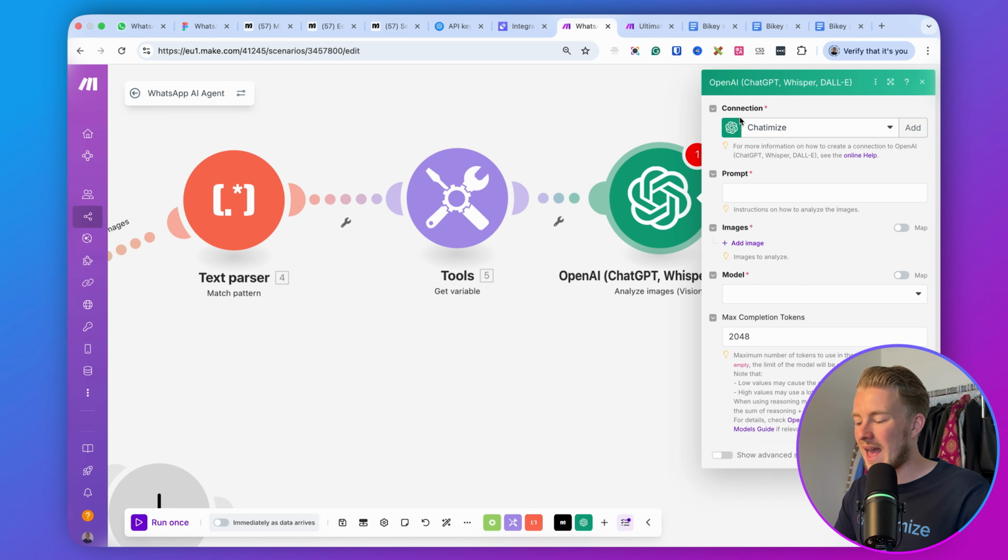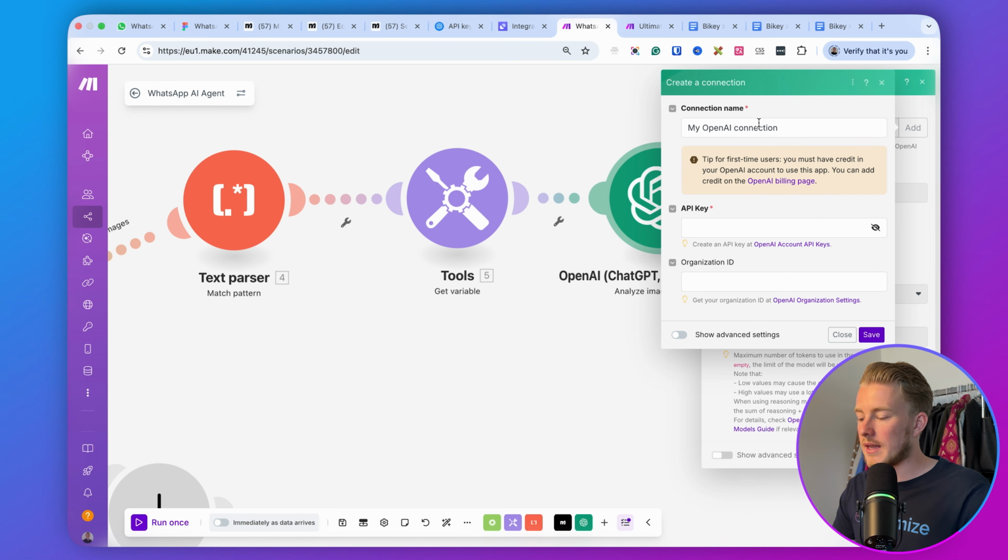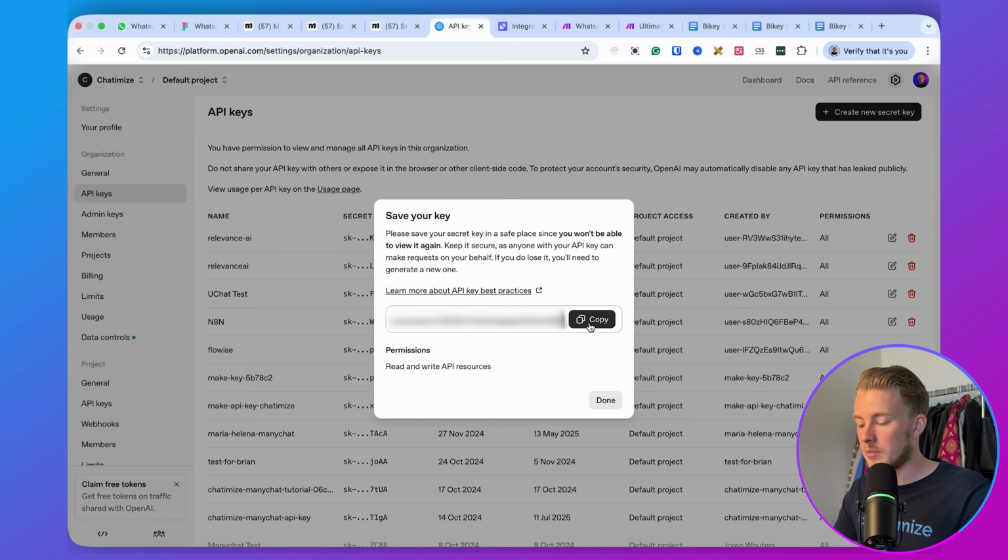And then here I already have a connection, but if you don't have a connection, you can just click here on Add. And then you can add a connection name. So again, I recommend setting this to the name of your OpenAI account. So I would just type in Chatamize. I can type in the API key. So that's the API key that we had before.